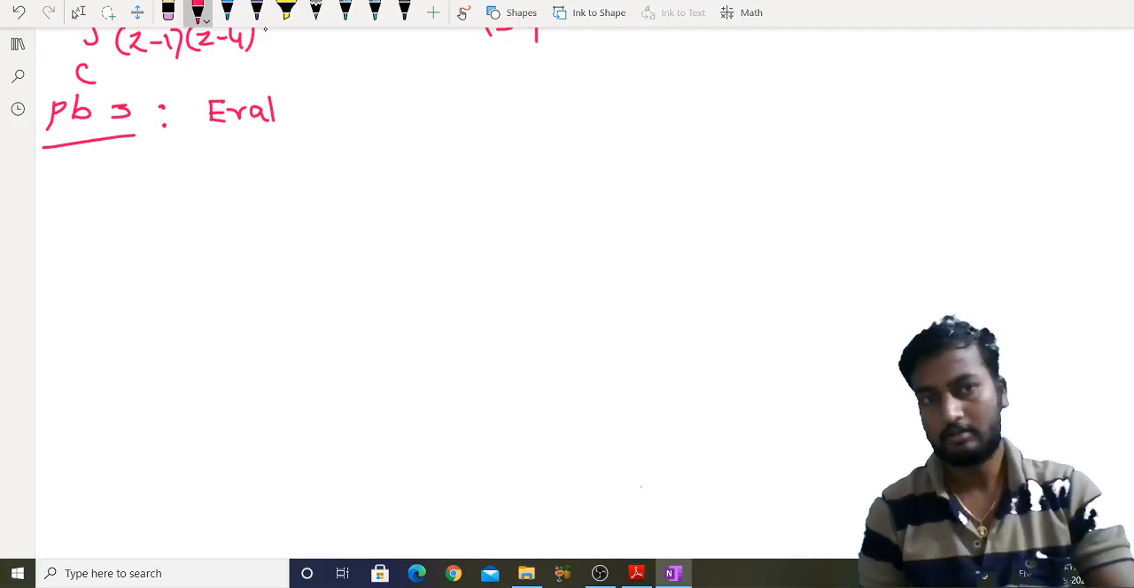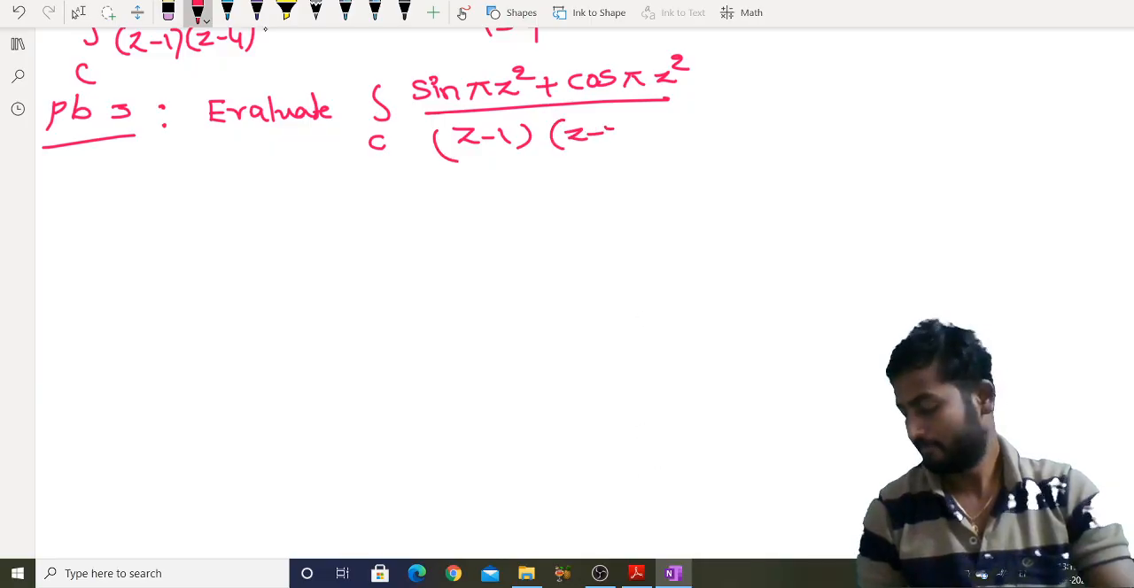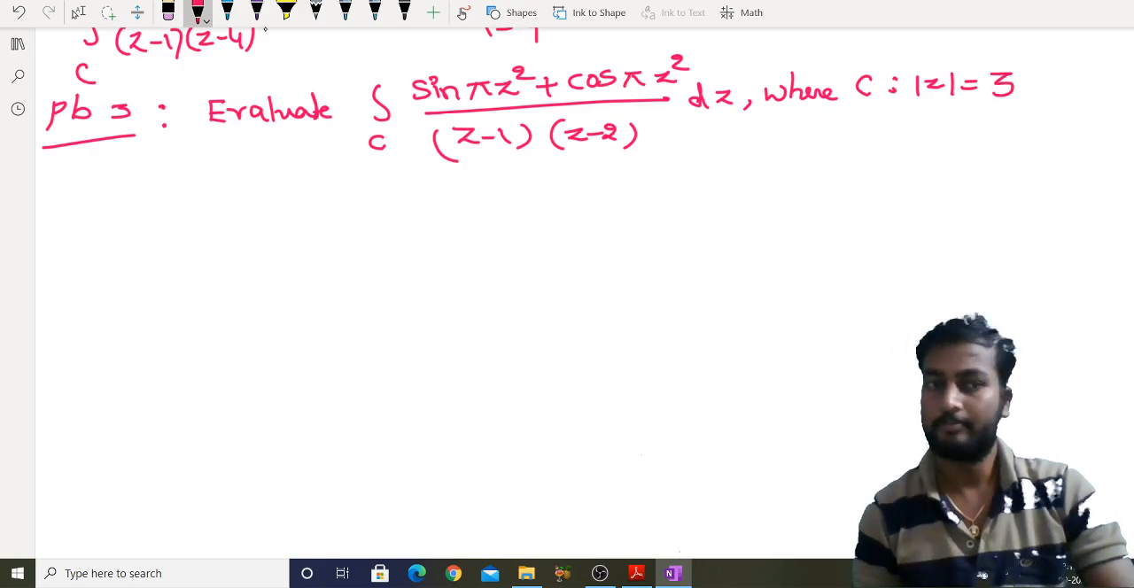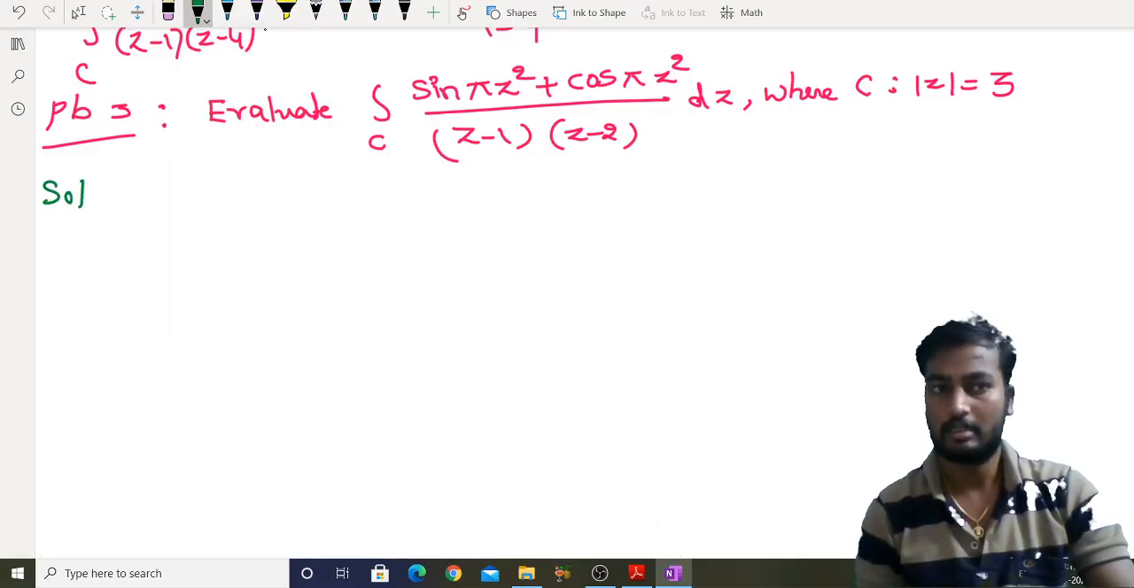Evaluate integral over C of sin pi z square plus cos pi z square by z minus 1 z minus 2 dz, where C is the circle mod z equal to 3, mod z equal to 3, right?